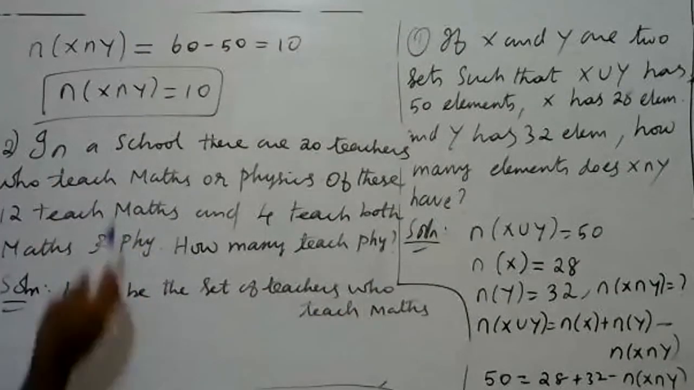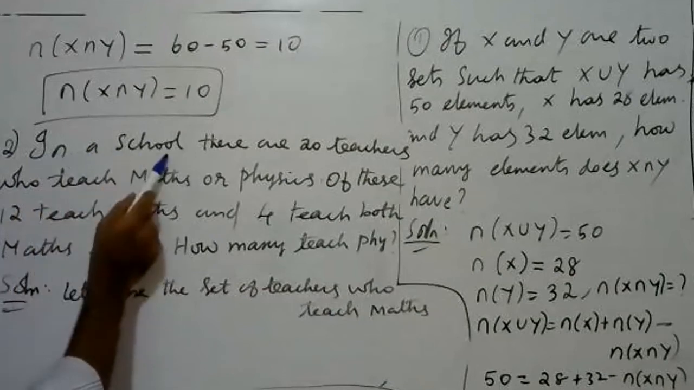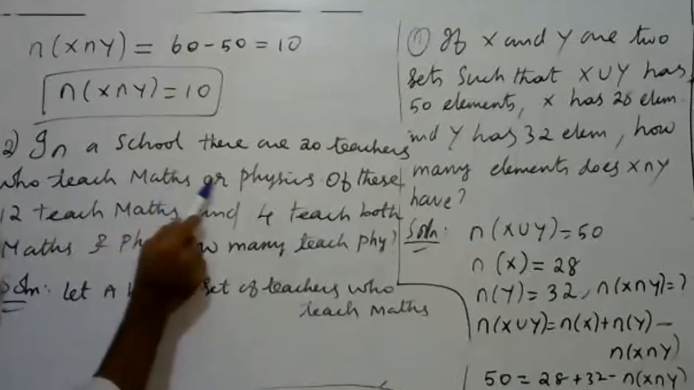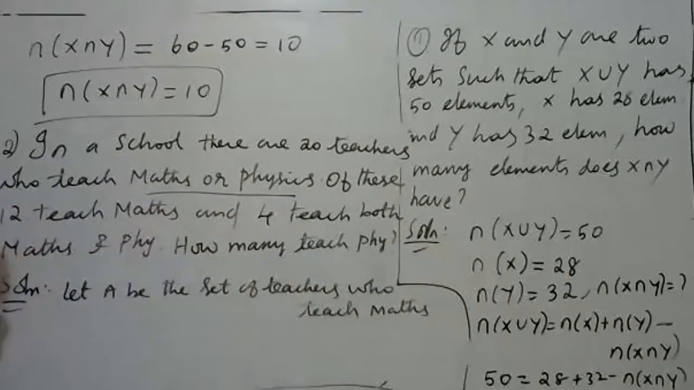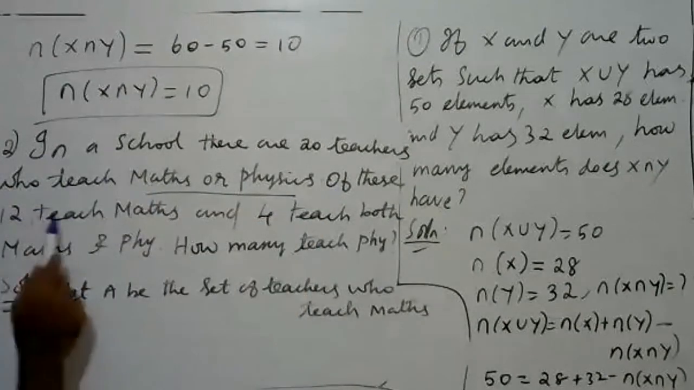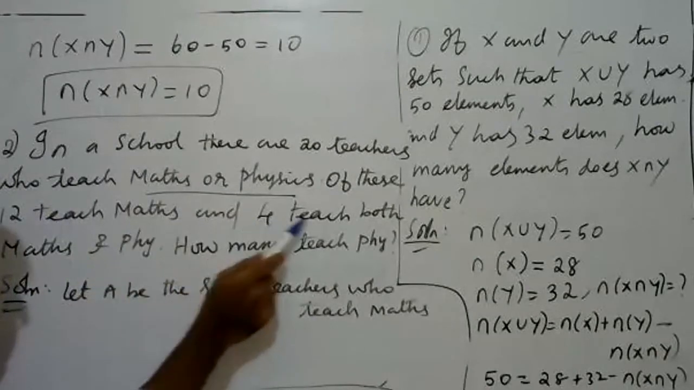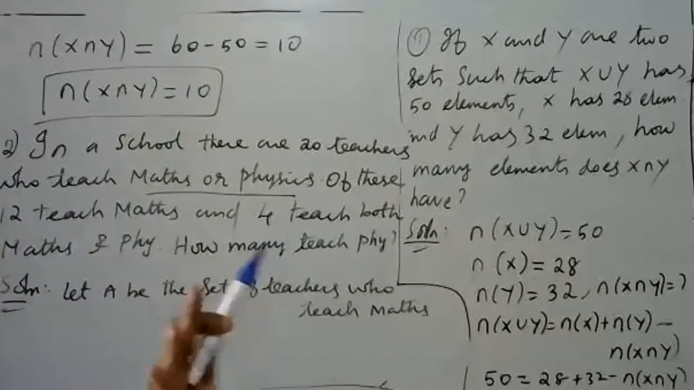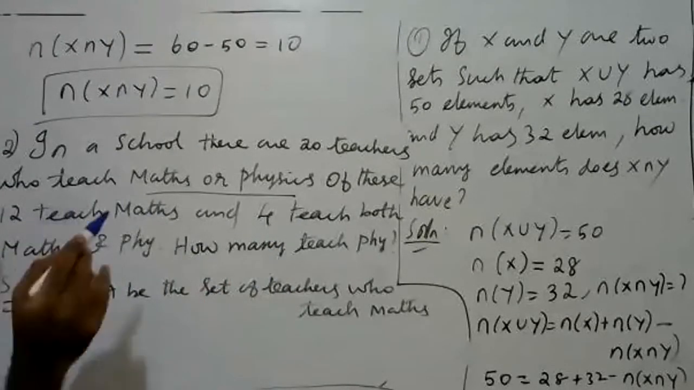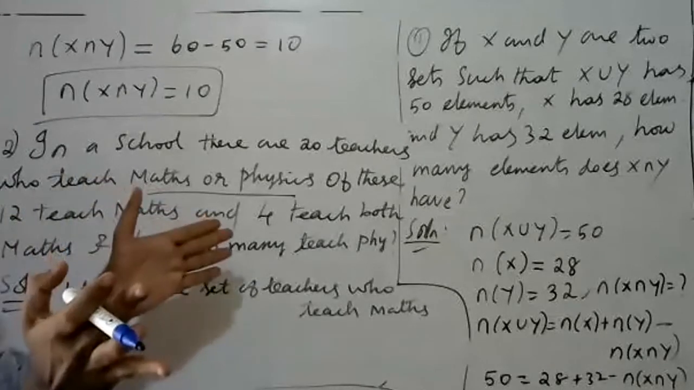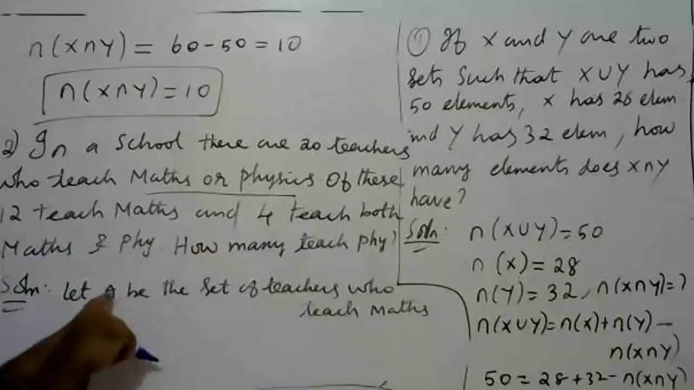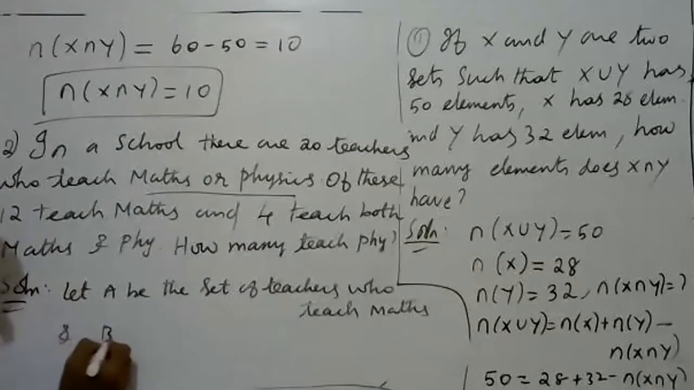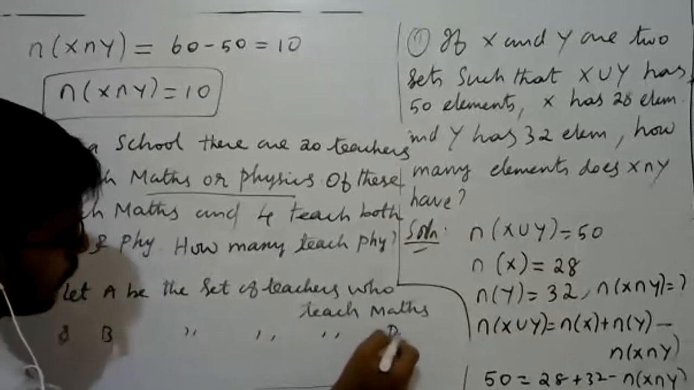So look at the question. In a school, there are 20 teachers who teach maths or physics. Look at that, maths or physics. Of these, 12 teach maths and 4 teach both maths and physics. How many teach physics alone? That is the question. First of all, I divide into 2 sets. Let A be the set of teachers who teach maths and B be the set of teachers who teach physics.